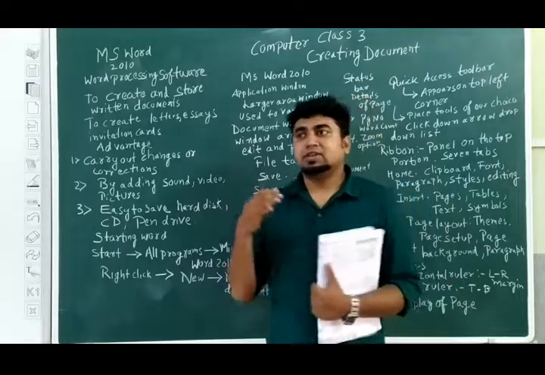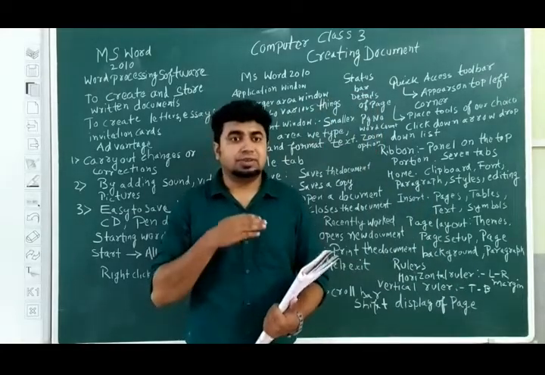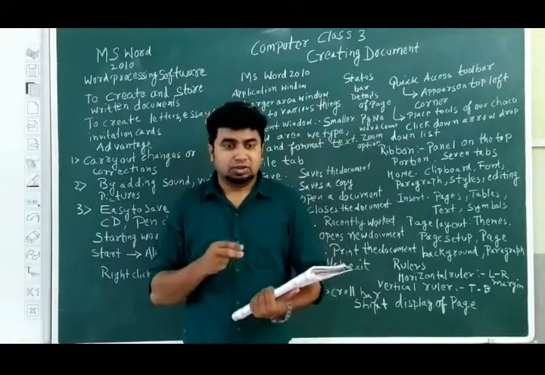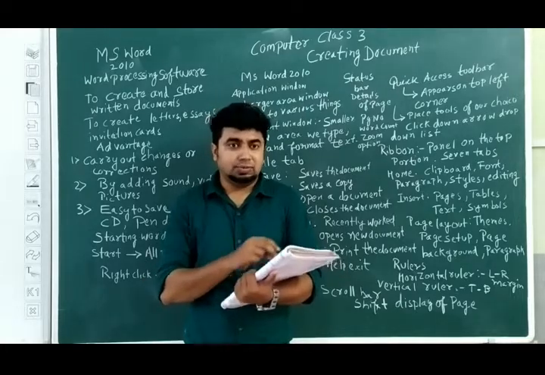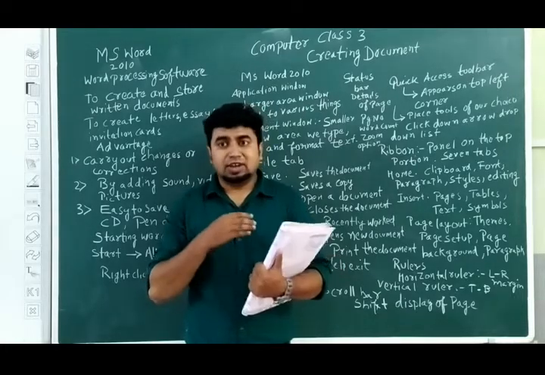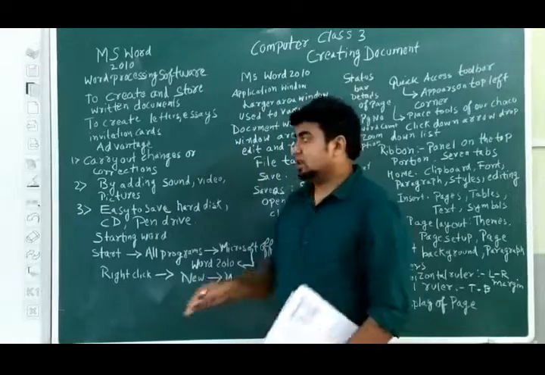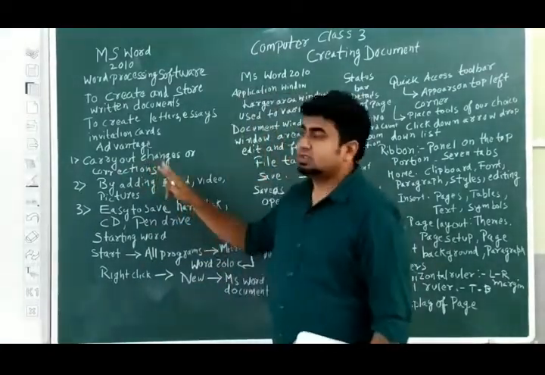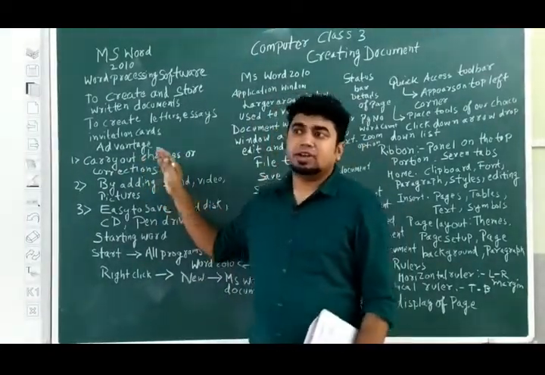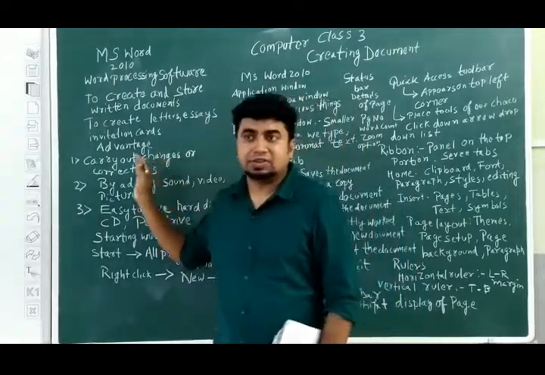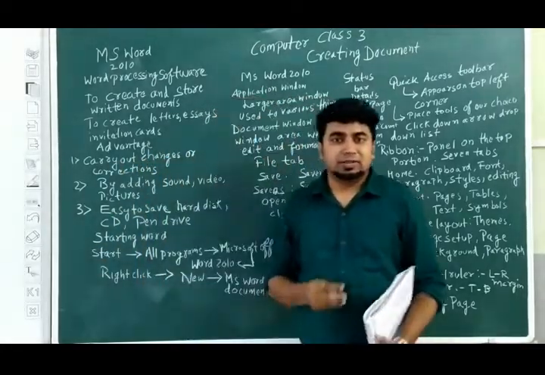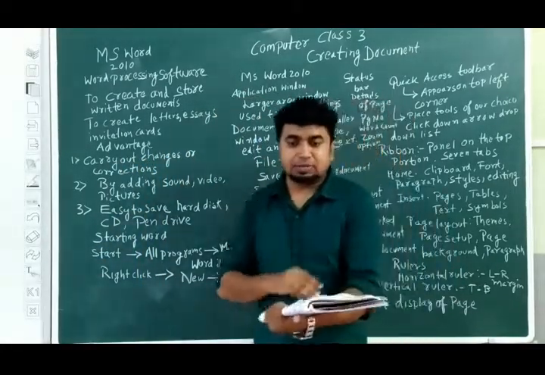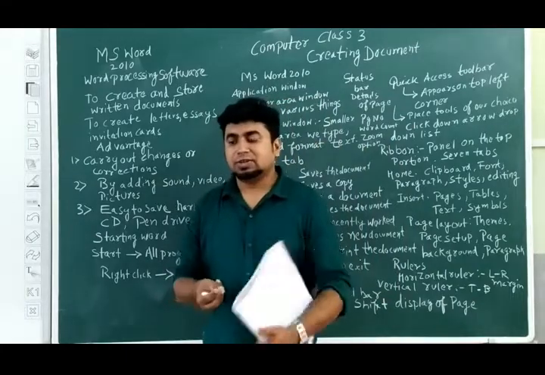Suppose we make a spelling mistake and have taken the printout, it can't be corrected. We have to just cut it, we can't erase it. But on the computer, we can make changes. We can delete with the backspace key. But when it is written on paper, we can't delete it. We have to cut it.